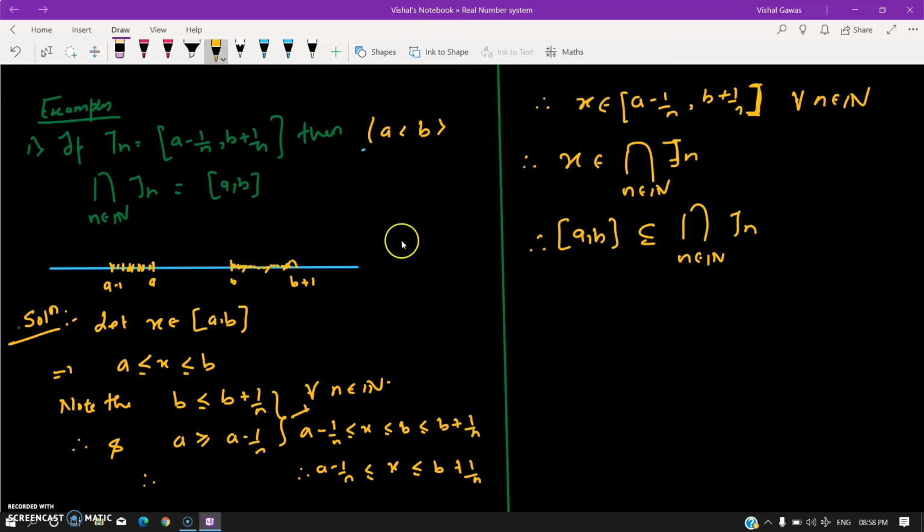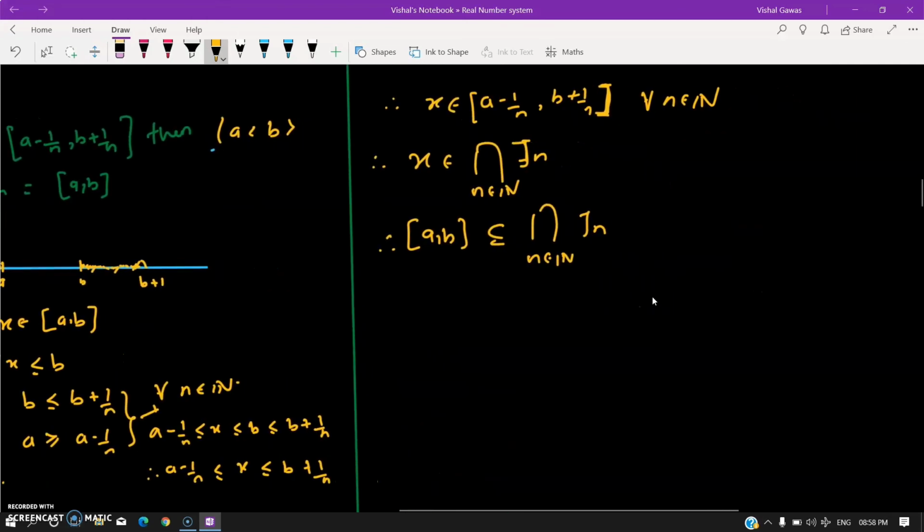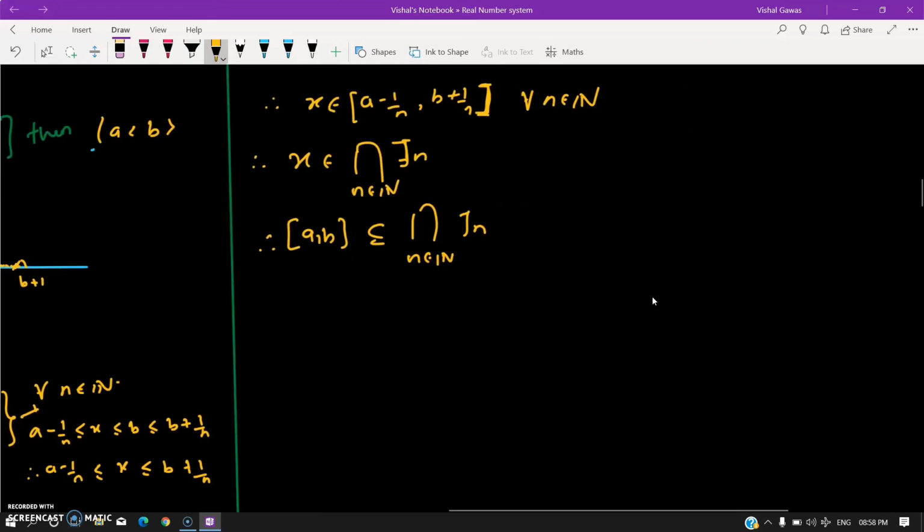Because I started with an element here, it's here, and this was an arbitrary element. For every element, I can do this argument, right? So this becomes a subset. Let's look at the other way now.